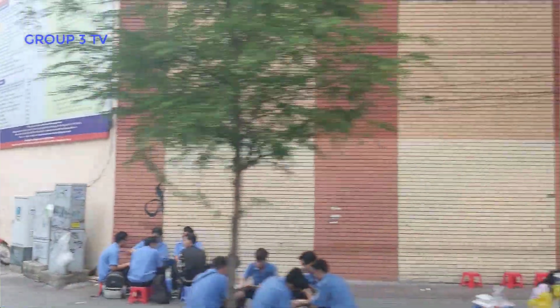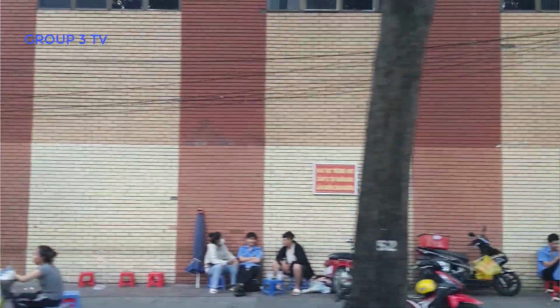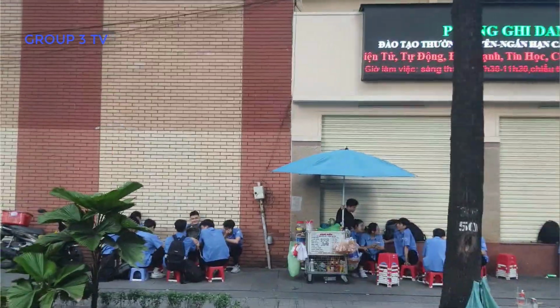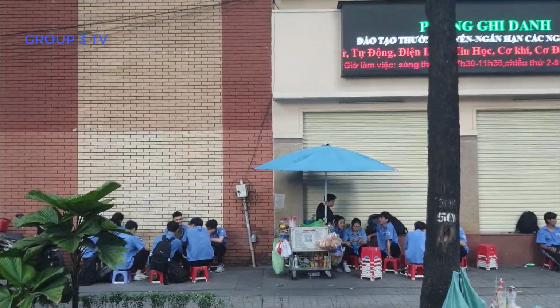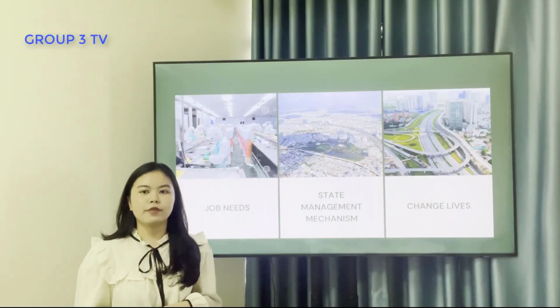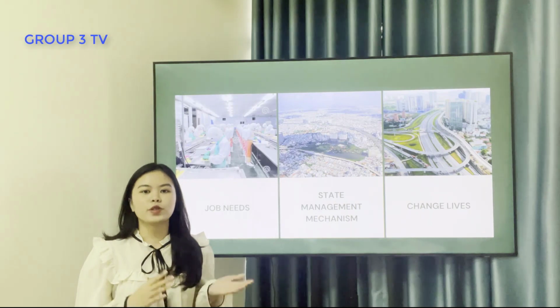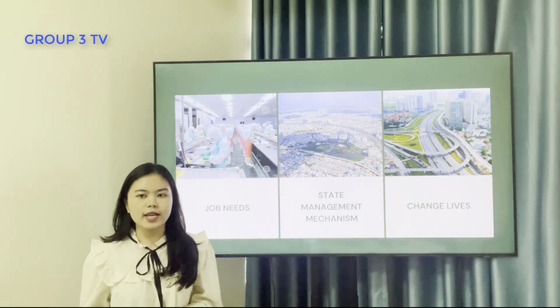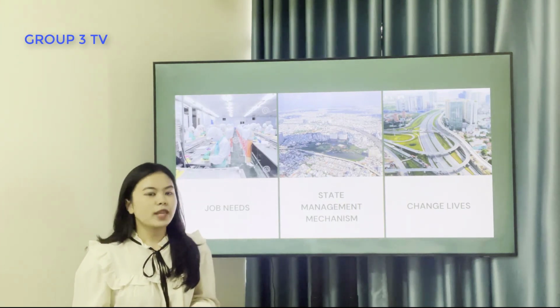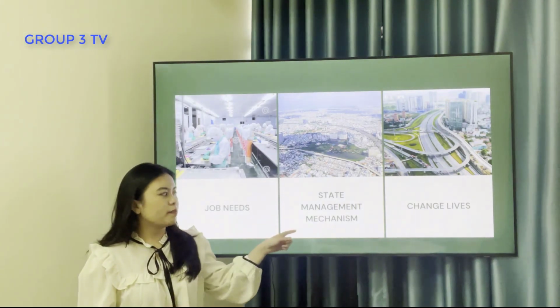People migrate to the city, mainly to industrial zones, to find work. This trend originates from the process of urbanization and industrialization. In addition, the process of converting from a centralized economy to a market economy is the leading factor promoting migrant workers today. The second one is state management mechanisms.